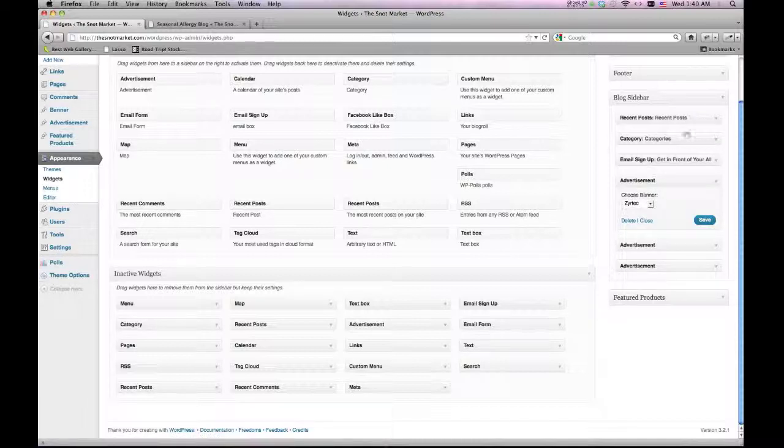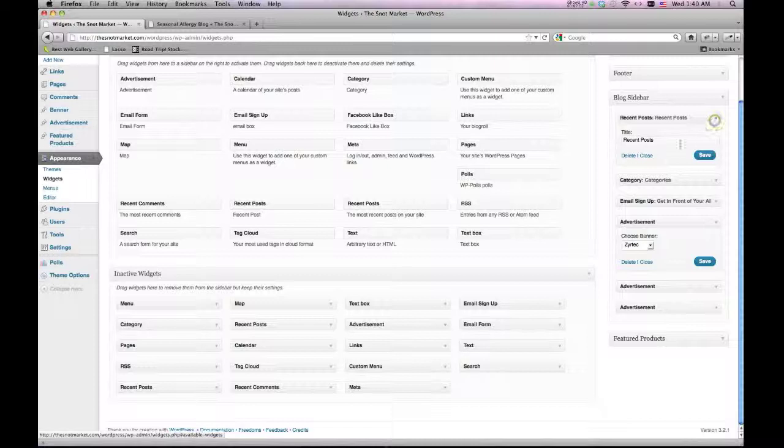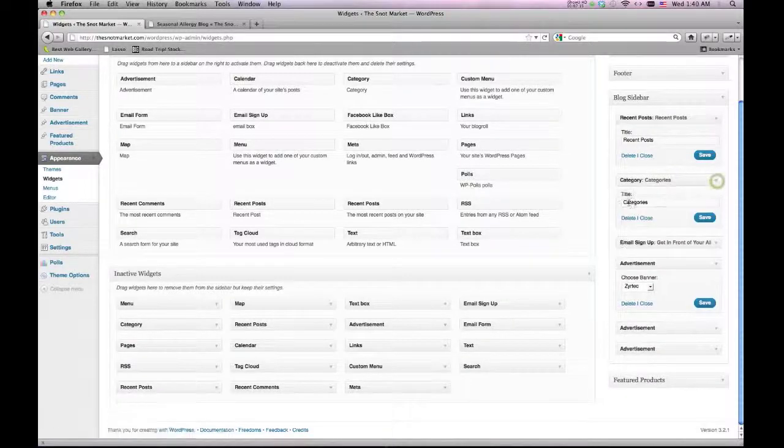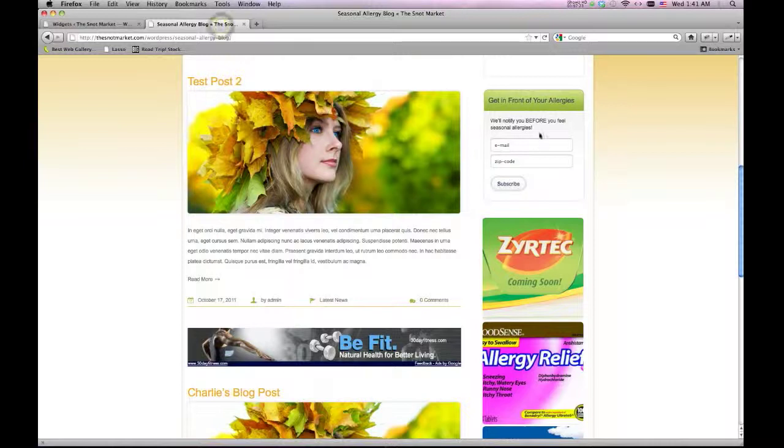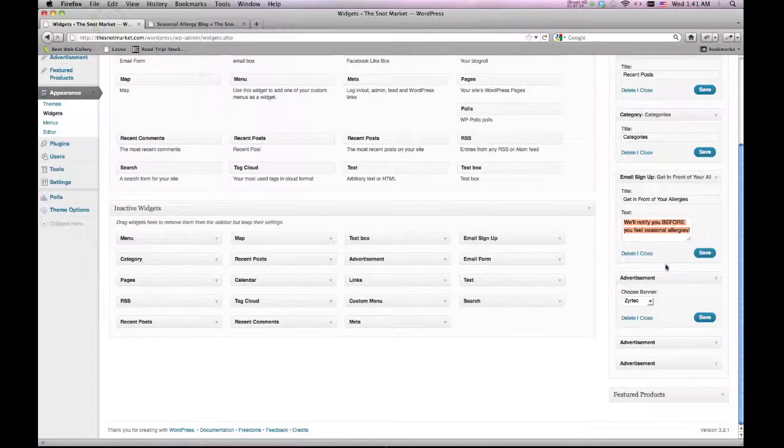Most of the widgets are pretty self-explanatory. If you just open them, it's going to give you some sort of option or a title that you can edit. So for recent posts, you can change the title to whatever you want, whether that's featured or latest or whatever. You could do that. Hit save when you're done. Same with categories. It's just a simple title. Your email sign up, your title, but also your text. So in email sign up, we have this little bit of text here. That takes care of that right here.